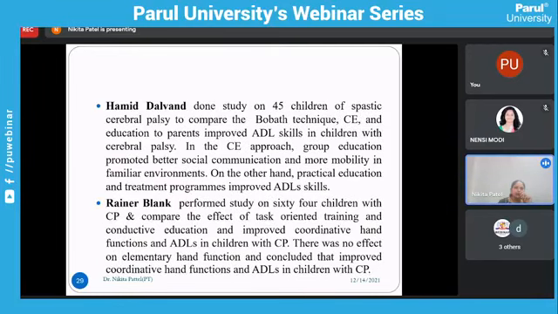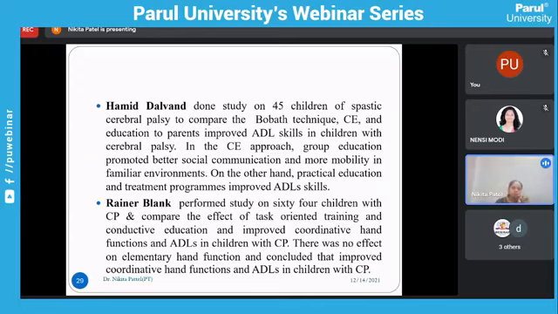The evidence is that Hamid Dalvan did a study on 45 children with spastic CP to compare the Bobath technique, conductive education, and education to the parents, which improved ADL skills in children with cerebral palsy. In the conductive education approach, group education promoted better social communication and more mobility in familiar environments. On the other hand, practical education and treatment programs improved ADL skills. So mainly social communication and ADL skills can be improved through conductive education.